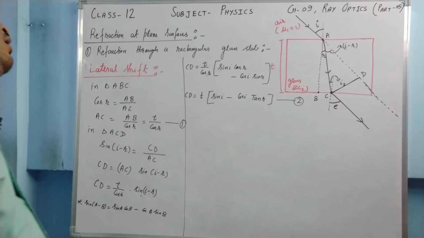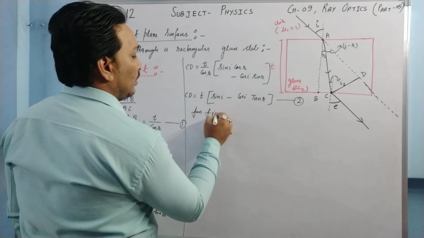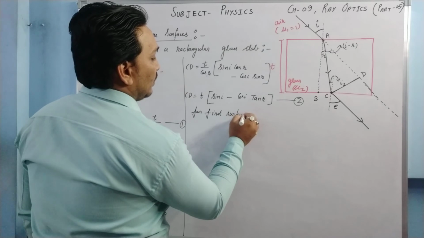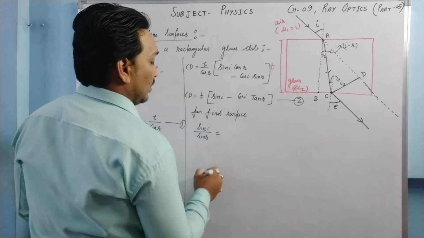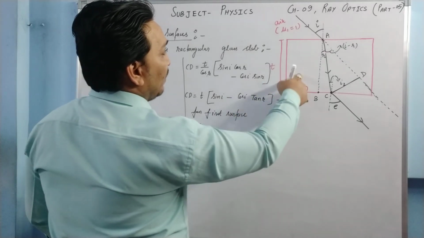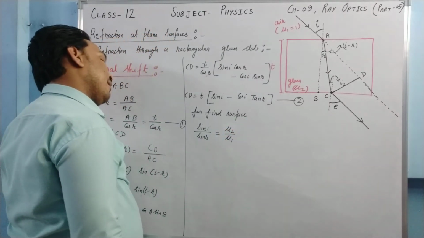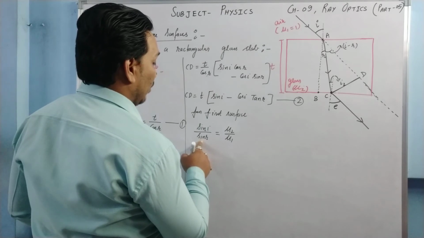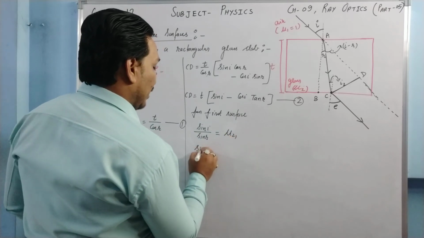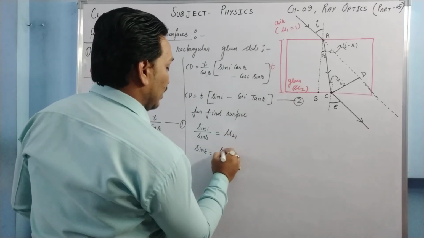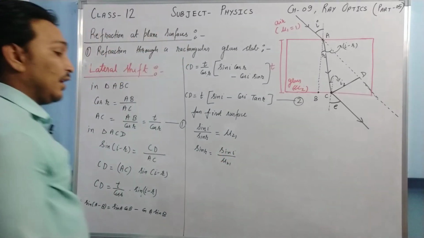Let us see. If I take the refraction for the first surface, sin I upon sin R is equal to the refractive index of second with respect to first, so it will be mu2 upon mu1, or mu2 1. From here, the value of sin R: sin R is transferred this side, it will become sin I upon mu2 1. Now the value of sin R is this.